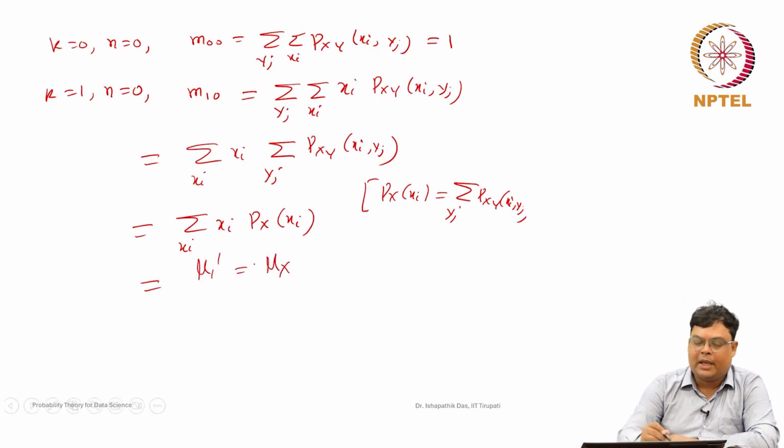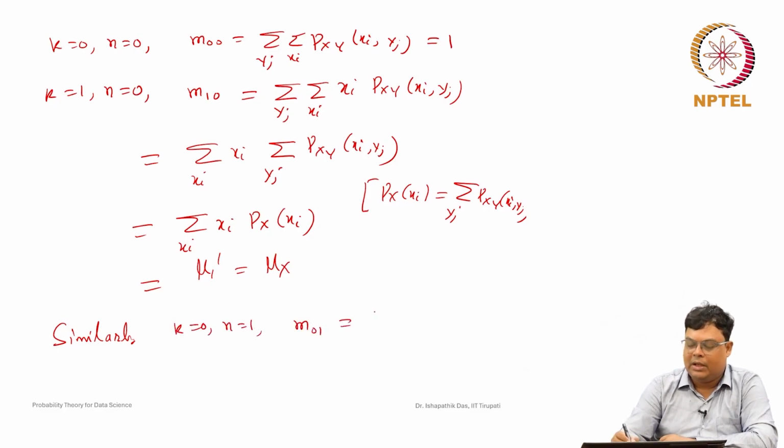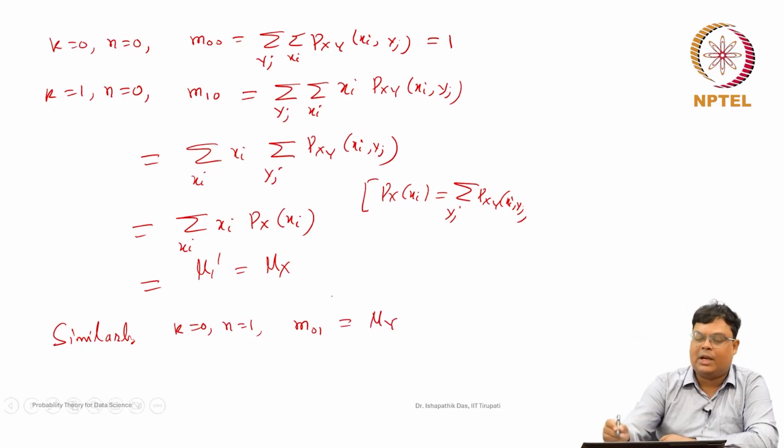So, that is why for k equal to 1, m 1 0 is nothing but mu x. Similarly, you can show m 0 1. Whenever you take k equal to 0, n equal to 1, that means m 0 1, this is nothing but mu y. So, similarly you can find it.